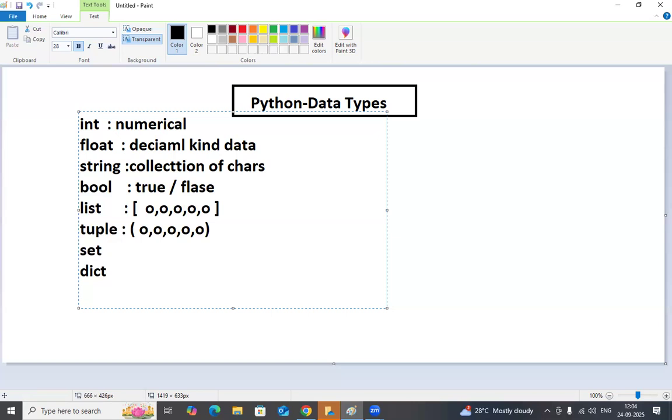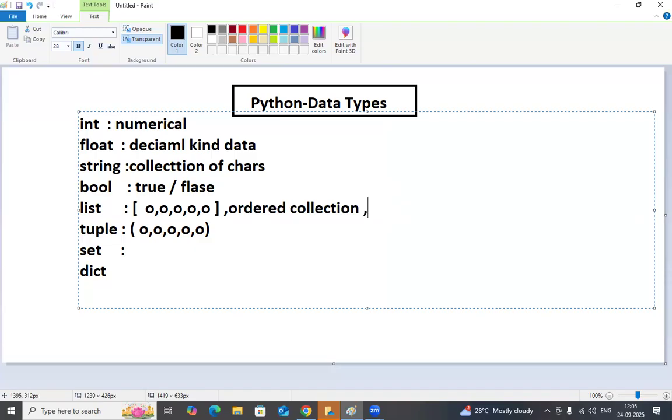Coming to the set. Set is an unordered collection. List and tuple are ordered collections. I will tell you everything in detail. A list is an ordered collection, and one more thing, list has a feature called mutability. List is mutable basically. You can insert a value, add a value, delete a value, replace a value. You can also pop a value.